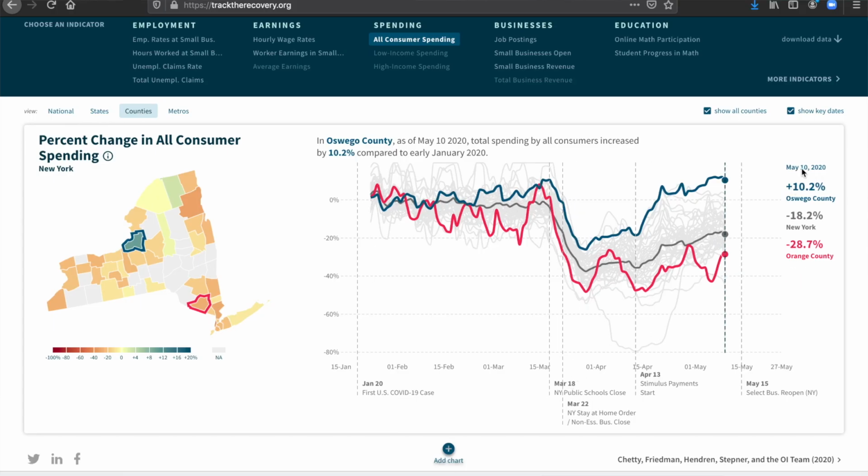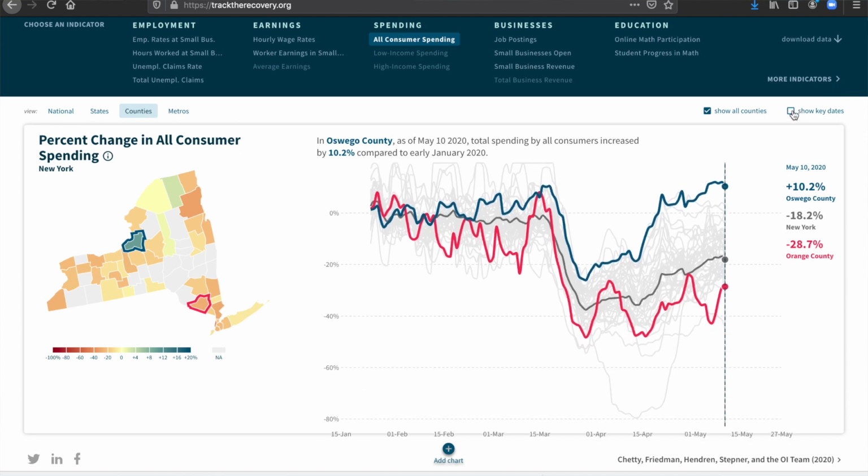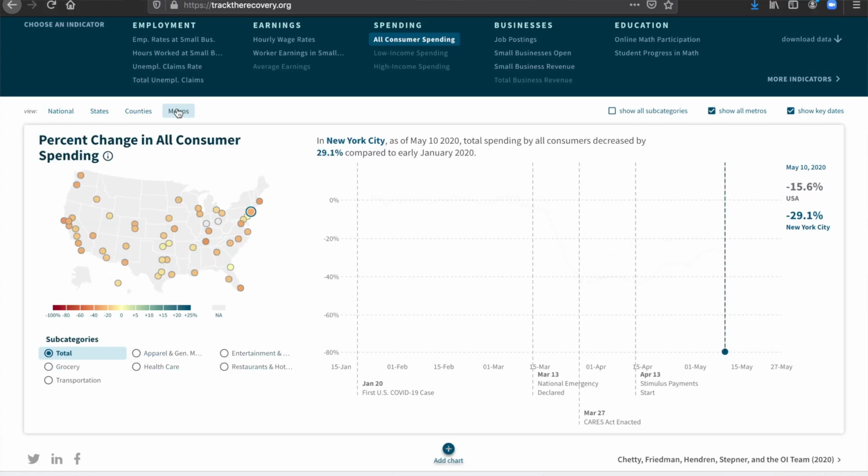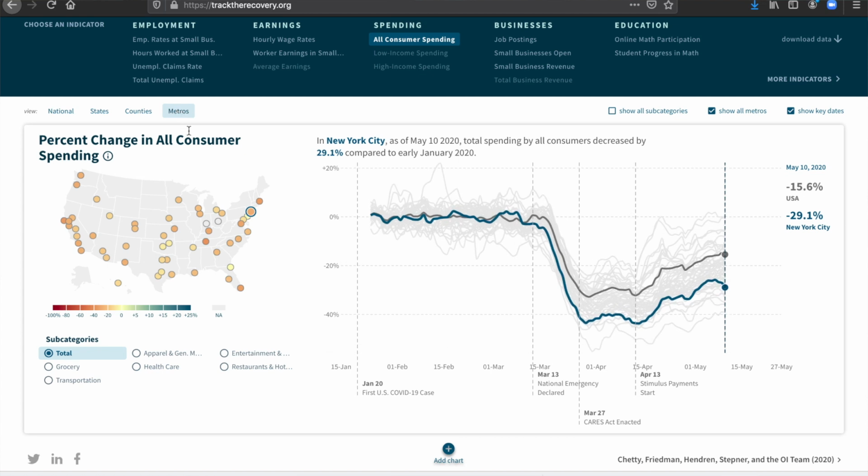And if you note here on the bottom, we can click on Show Key Dates, and these dates now specifically track to policy dates related to New York specifically. Last but not least, we can also compare these trends across metropolitan areas. So we can compare New York to my hometown of Detroit, to a community like Seattle, and dozens of other metropolitan areas across the country.